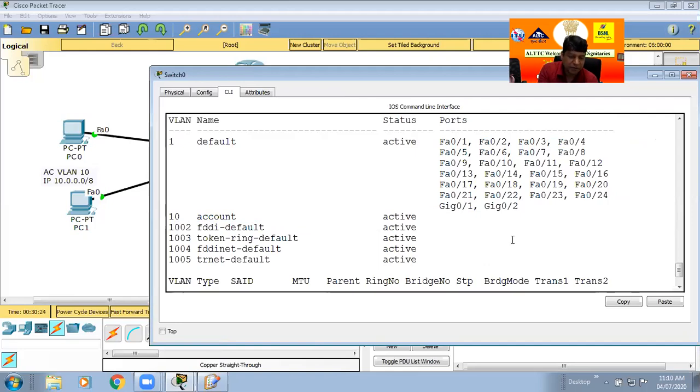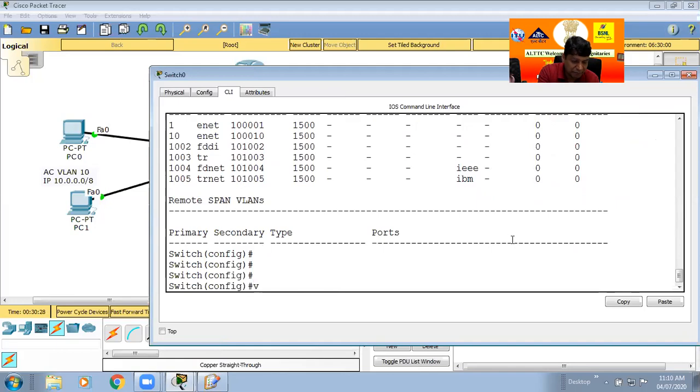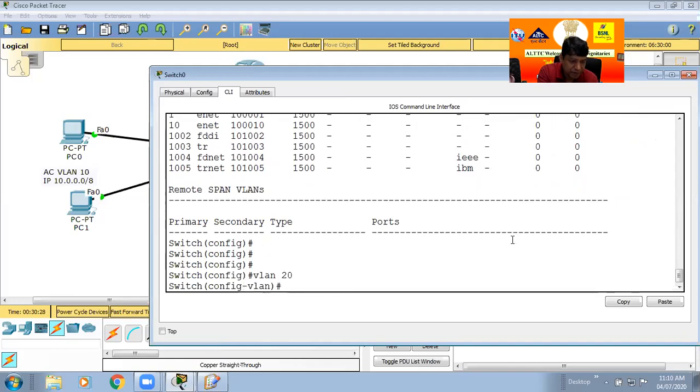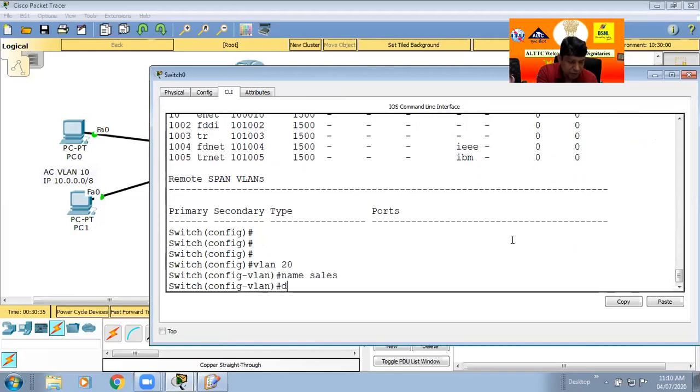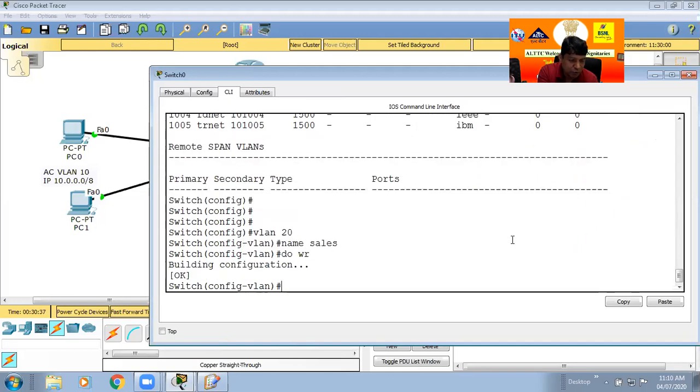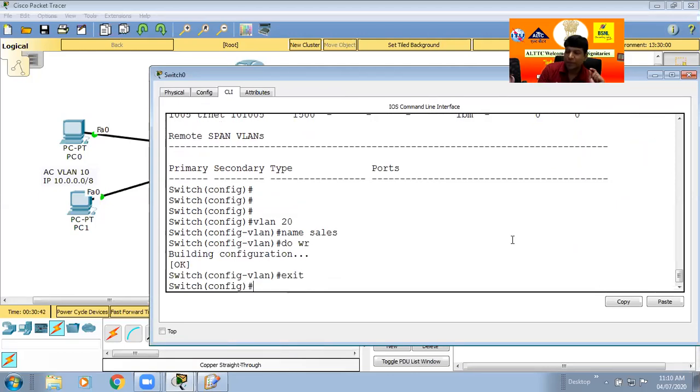Okay. So now press enter and create another VLAN, VLAN 20. What is the name? Name sales. Okay. Enter. Do write and exit. So two VLANs are already created. Okay. Now I give an instruction to my switch: port numbers 3 to 10, these are what? VLAN account.